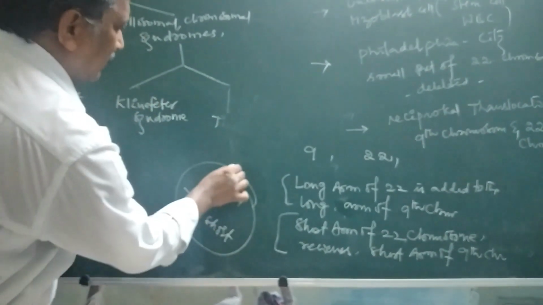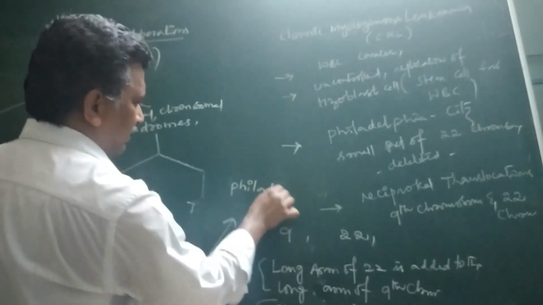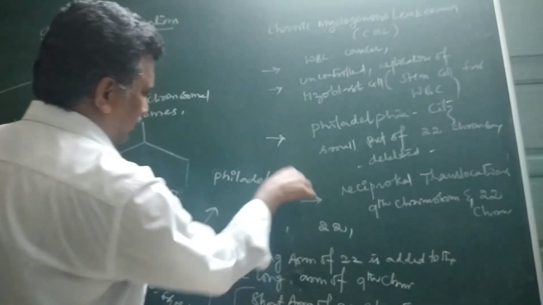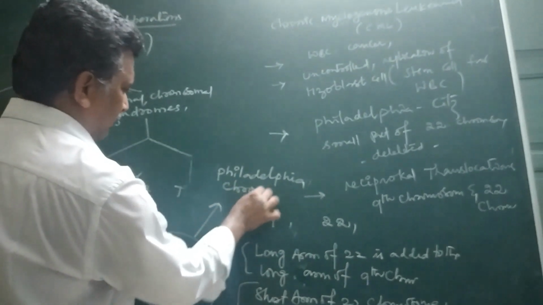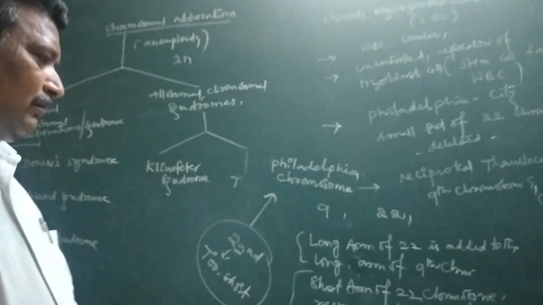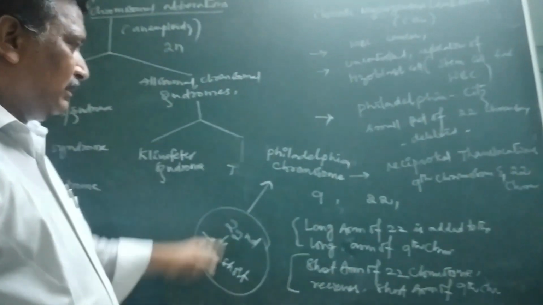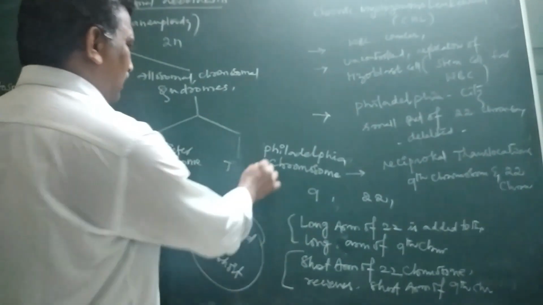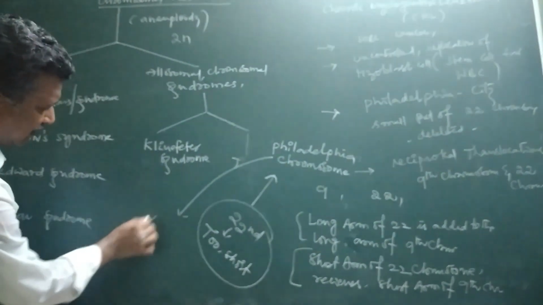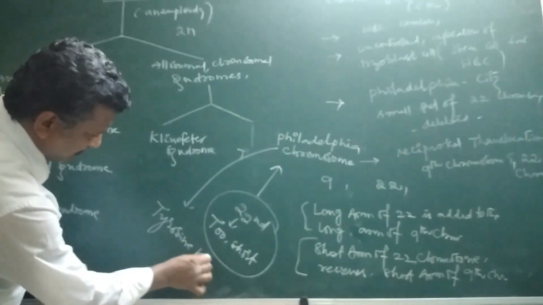This is now known as the Philadelphia chromosome. That translocation, which we call the Philadelphia translocation, results in the production of tyrosine kinase.